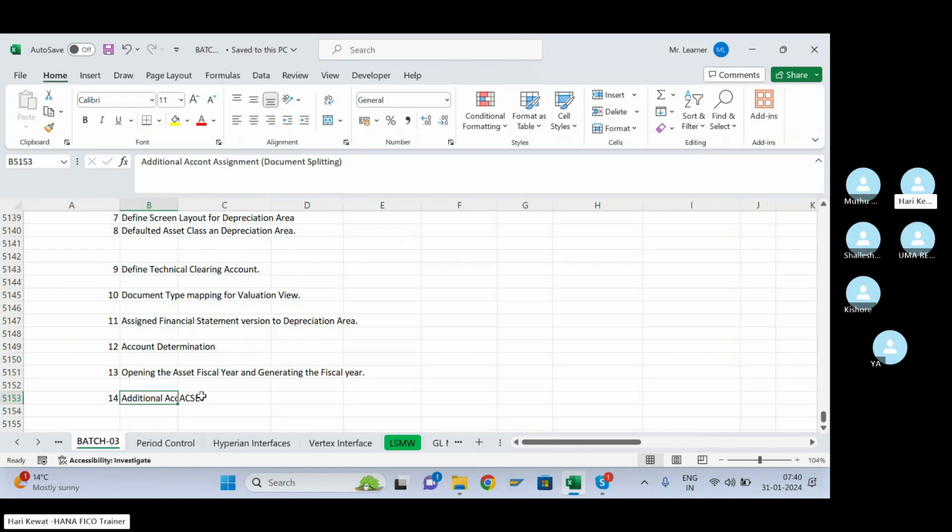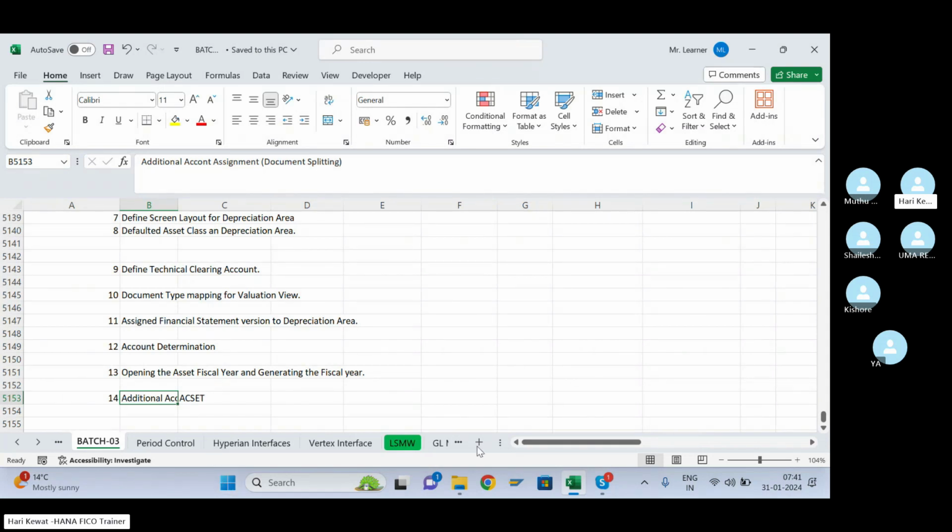So how is the profit center derived in the asset transaction? It is derived based on the asset master. You enter the cost center in the asset master, correct, Uma? In the asset master, you enter the cost center, right? Yes. Yes, Hari. Can you show it in the system? I'm going to show you, don't worry. If you don't enter the cost center in the asset master, it will throw an error and document splitting will not work. So the asset master is the source to derive the profit center in all asset transactions.